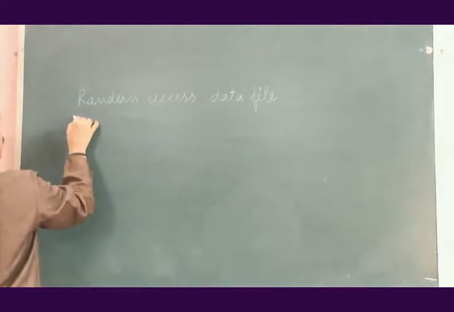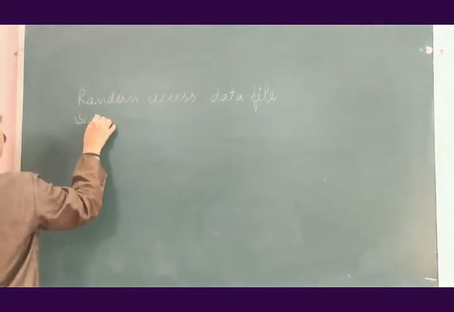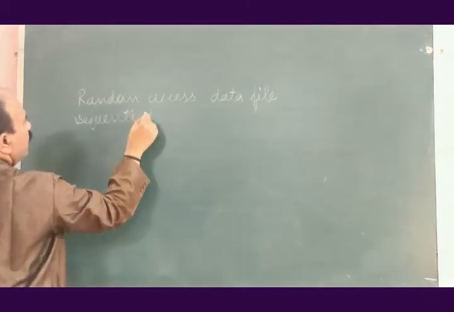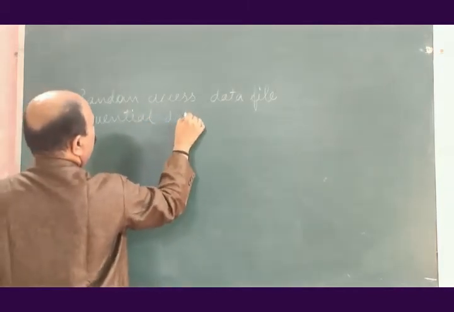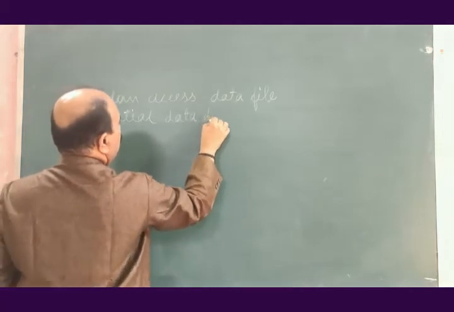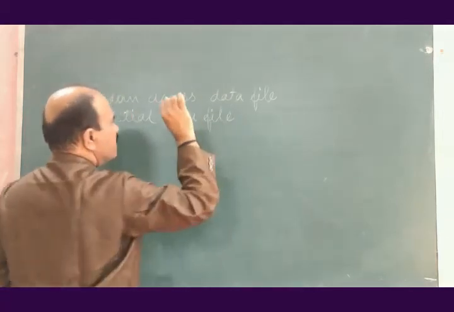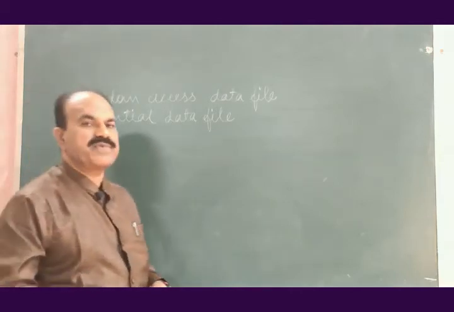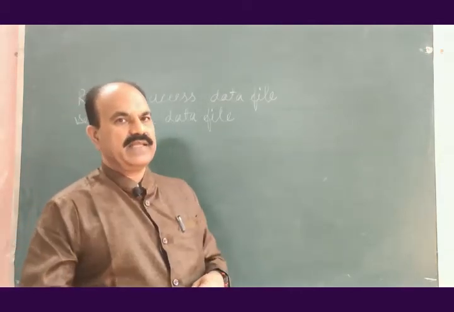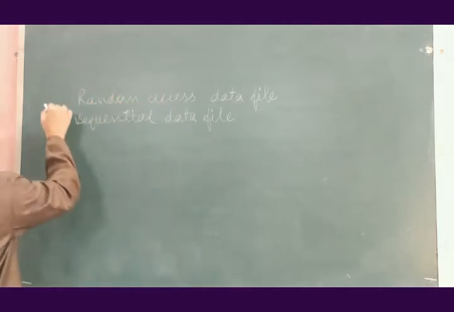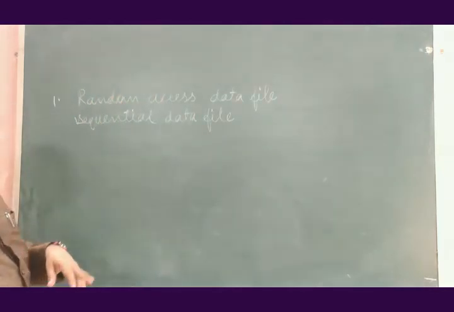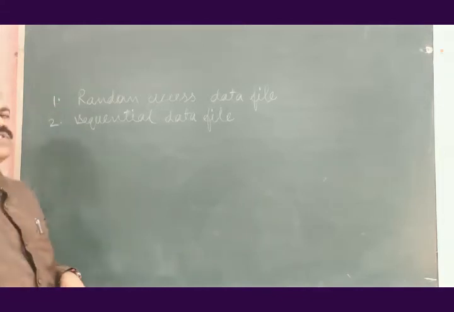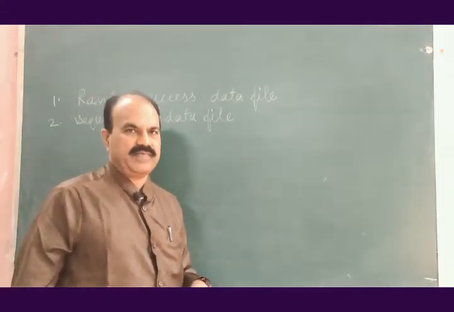The second one is sequential data file. There are two types of data files. The first one is random access data file. The second one is sequential data file.